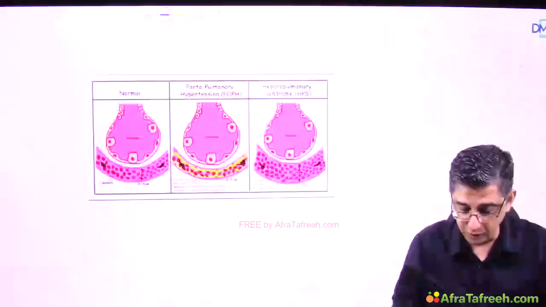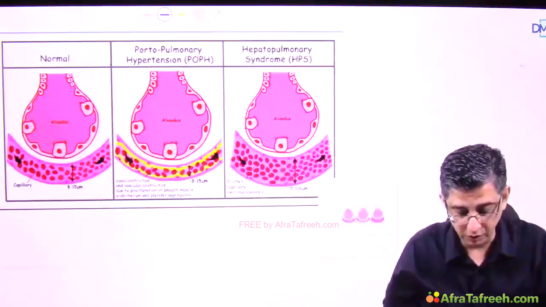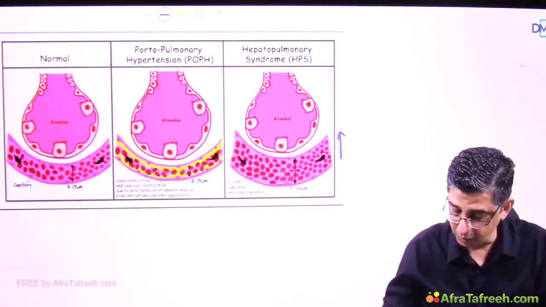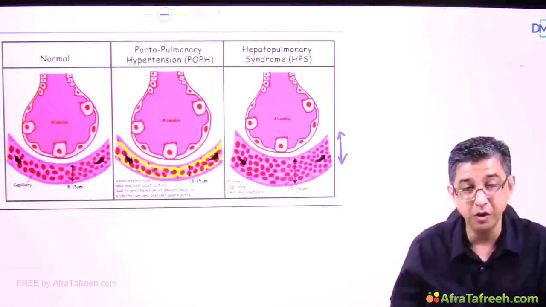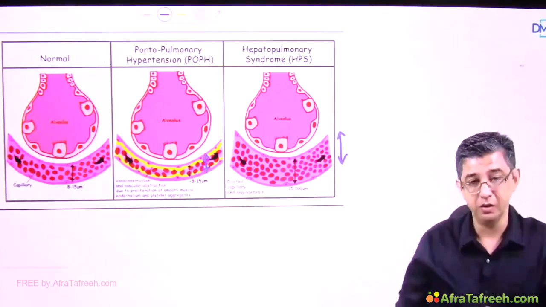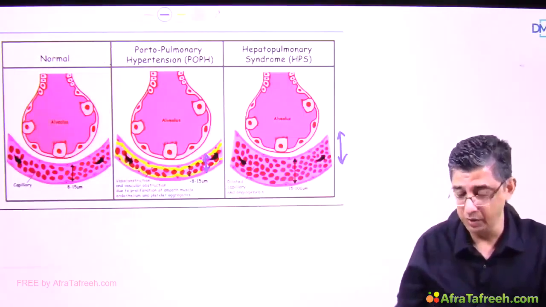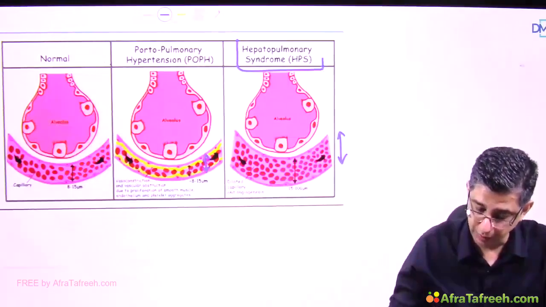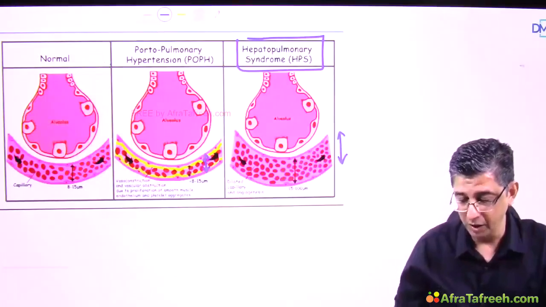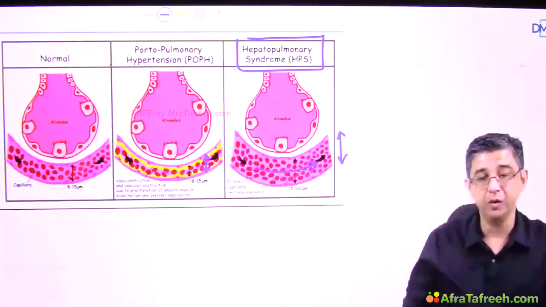In fact, you can look at the textbook image here that can help you realize better what I am saying. They have shown the alveoli and these blood vessels across, and in this condition you can see there is a dilated capillary of the vessels. Dilated or constricted, both of them are troublesome, because if the blood vessels around the lungs are constricted, even then the diffusion is hampered, and if there are dilated vessels, again the diffusion is hampered. Hepatopulmonary syndrome is characterized by faster transit of blood through this area, leading to less oxygenation.